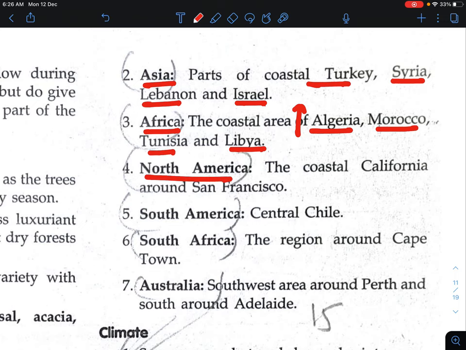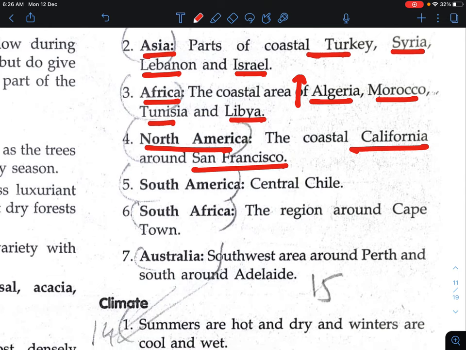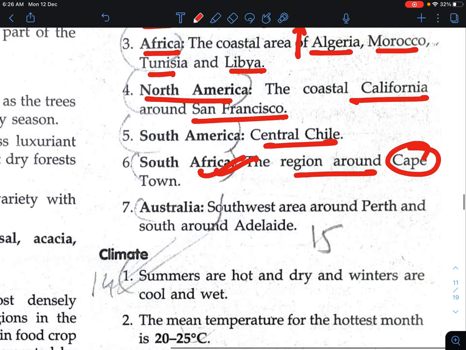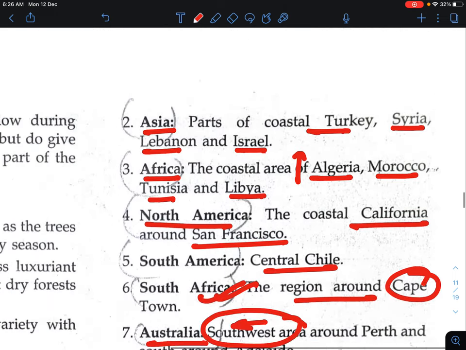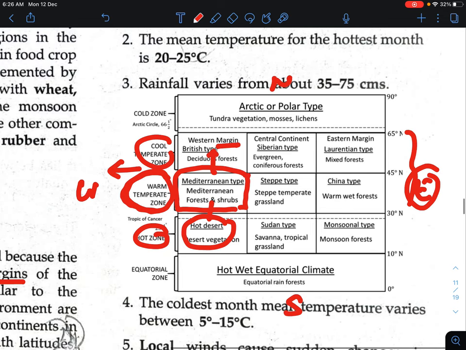In North America, it is coastal California, around San Francisco. In South America, it is central Chile, and in South Africa, the region around Cape Town. The last one is Australia, the southwest area. Always remember this diagram. It is going to help you write many points in the exam, and you can write about any type of climate.